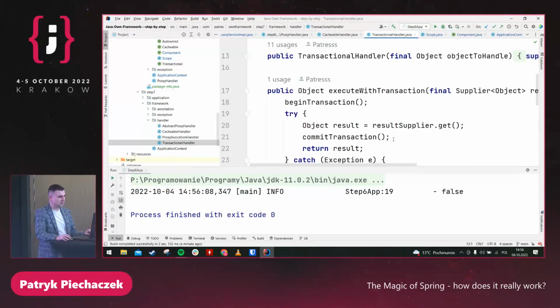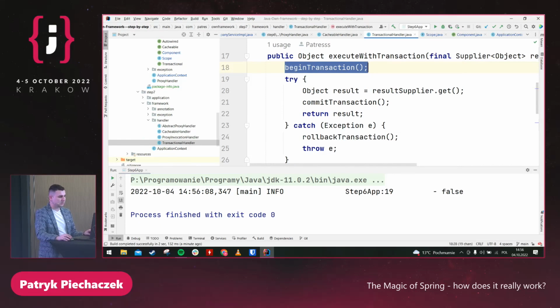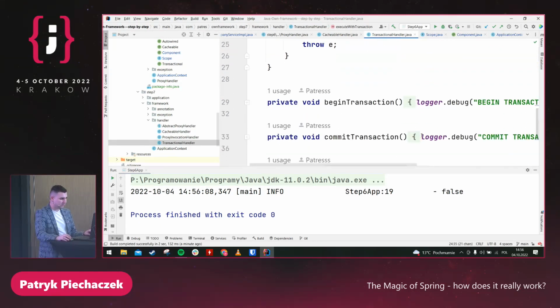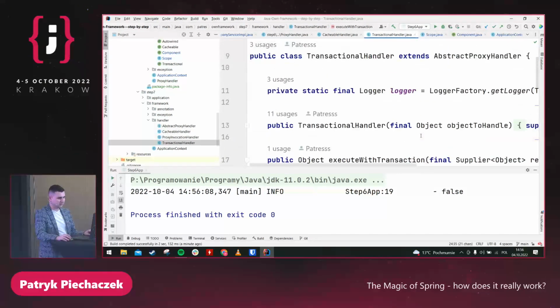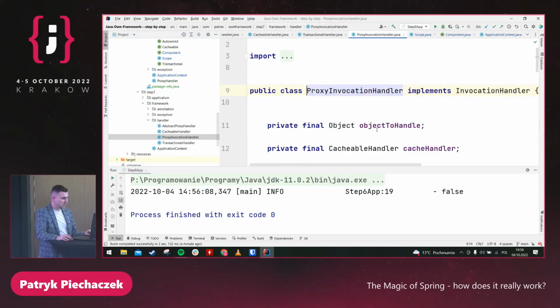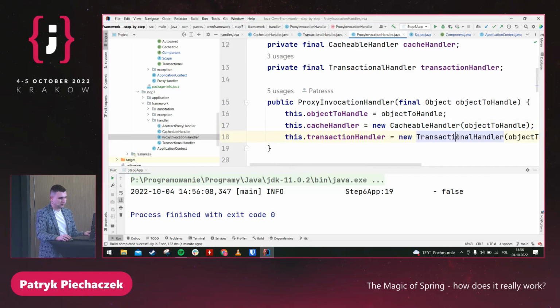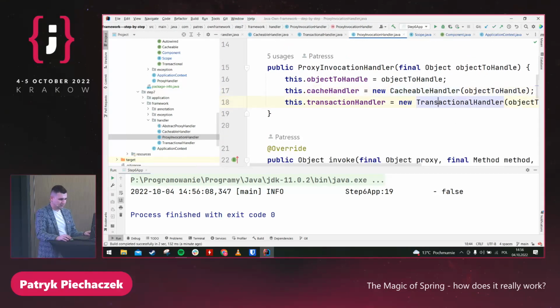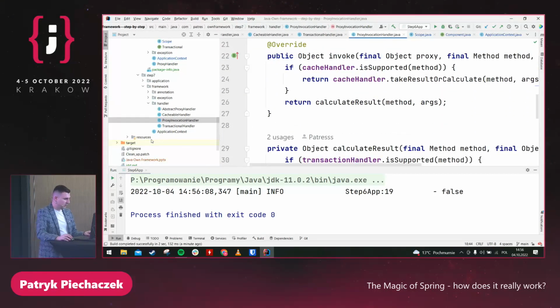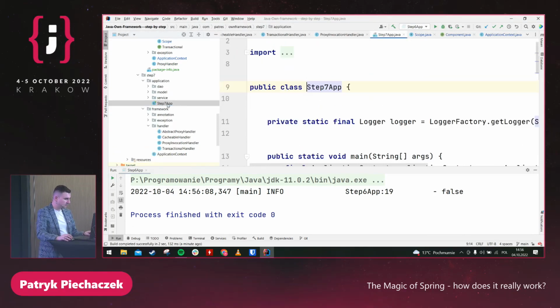I just moved everything here, and I have beginTransaction, commitTransaction, and rollbackTransaction. Everything related to the transaction is here. And in my proxy invocation handler, I'm just creating a new object for the handlers, like cacheable, transactional, and so on.